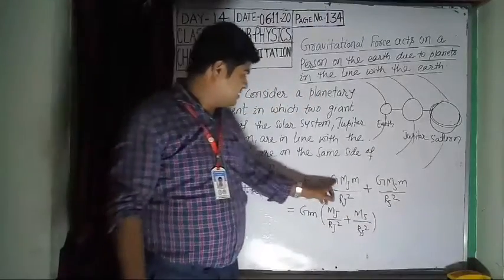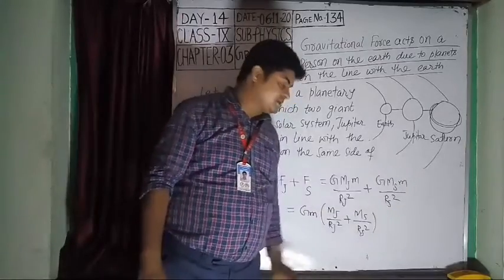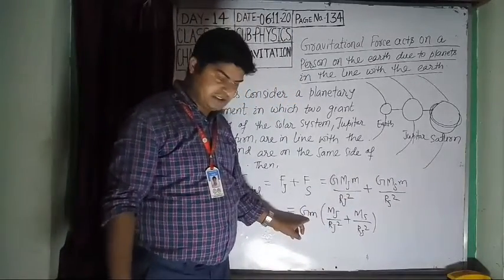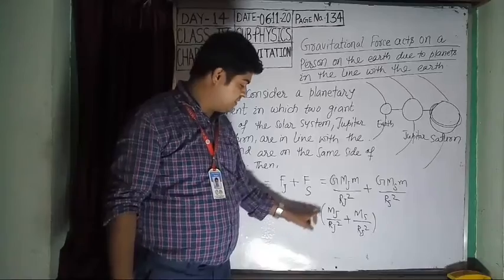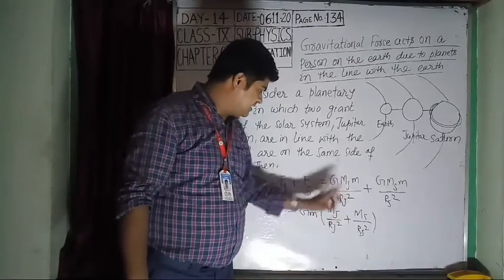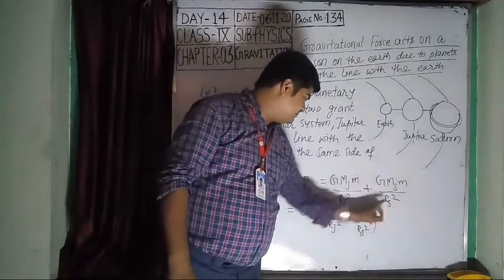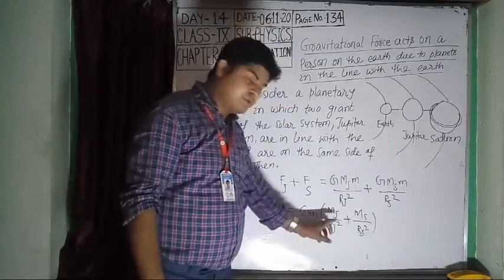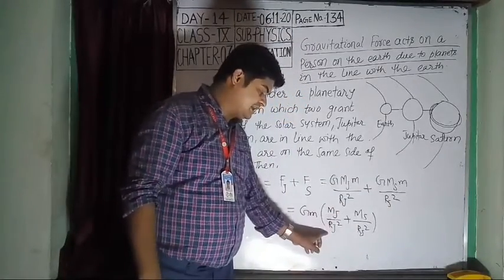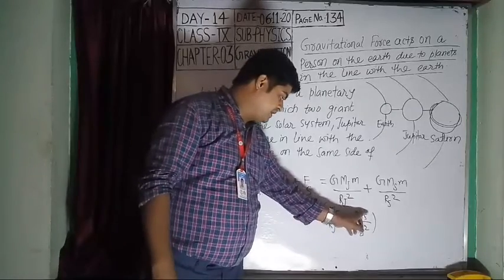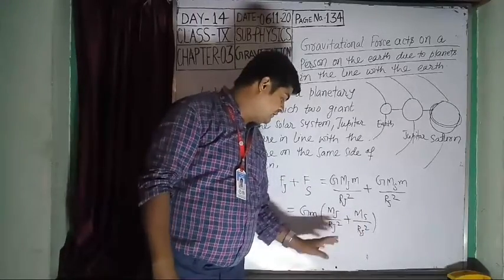G small m is a common term, so you separate it: G m into the bracket M_j by R_j squared plus M_s by R_s squared. Now put in the values of M_j, R_j, M_s and R_s to get the value of this term.